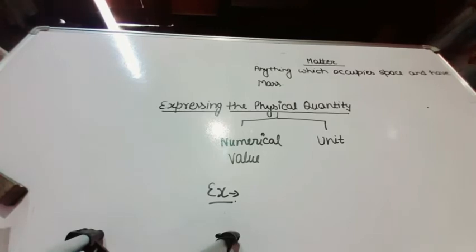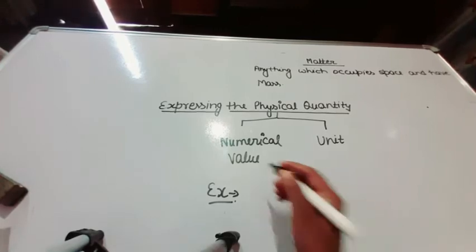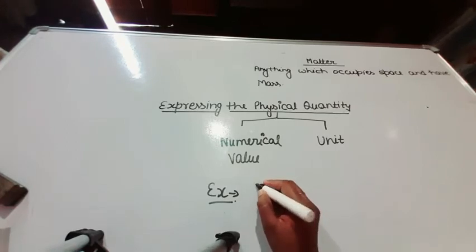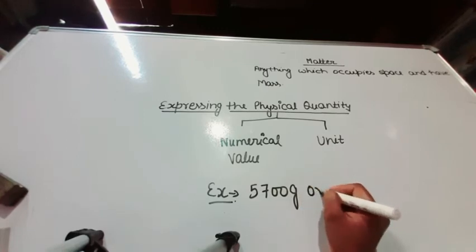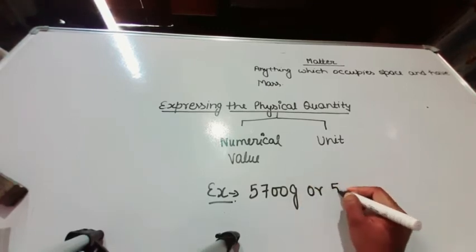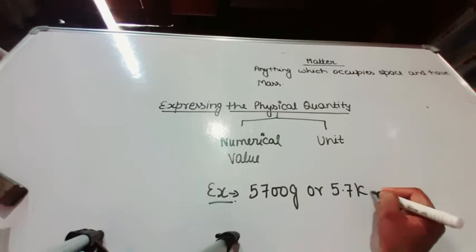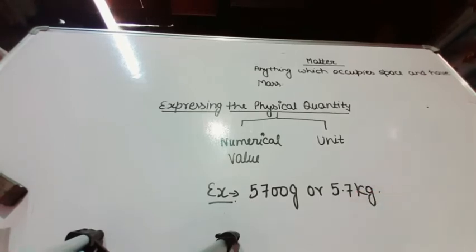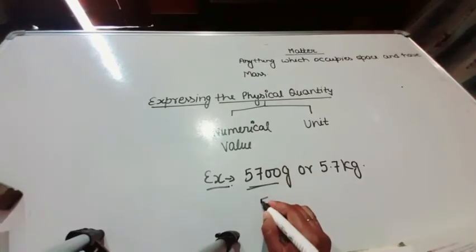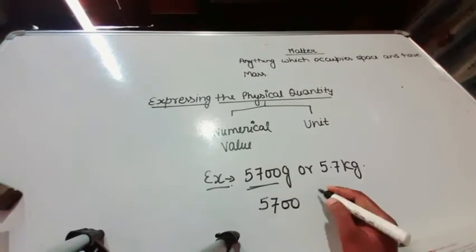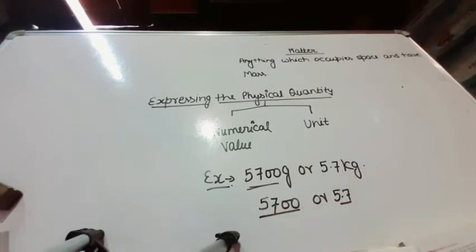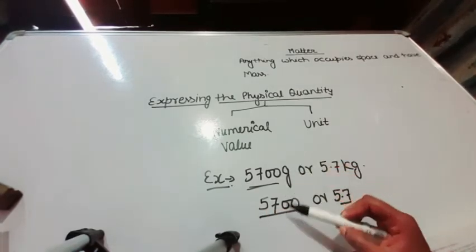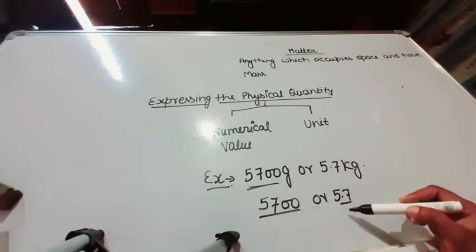If I say that the weight of a box is 5700 gram or 5.7 kg, then students, what is the numerical figure in this? It is only 5700 or 5.7.